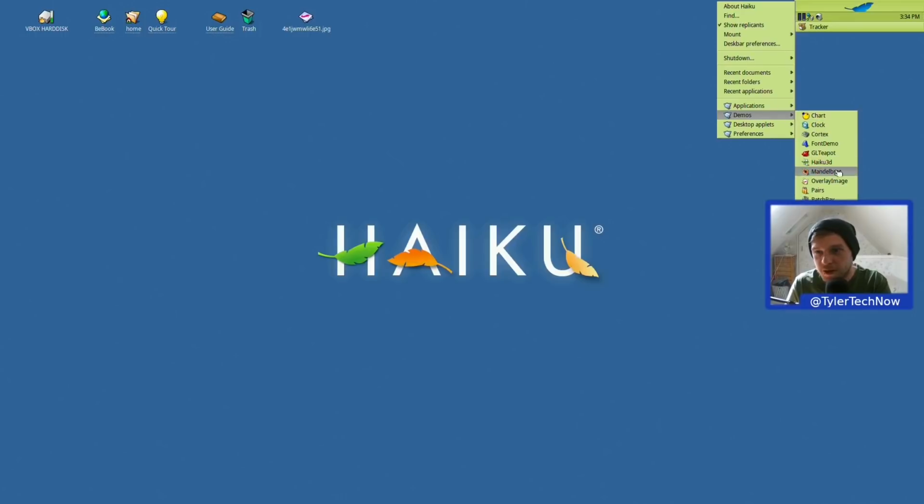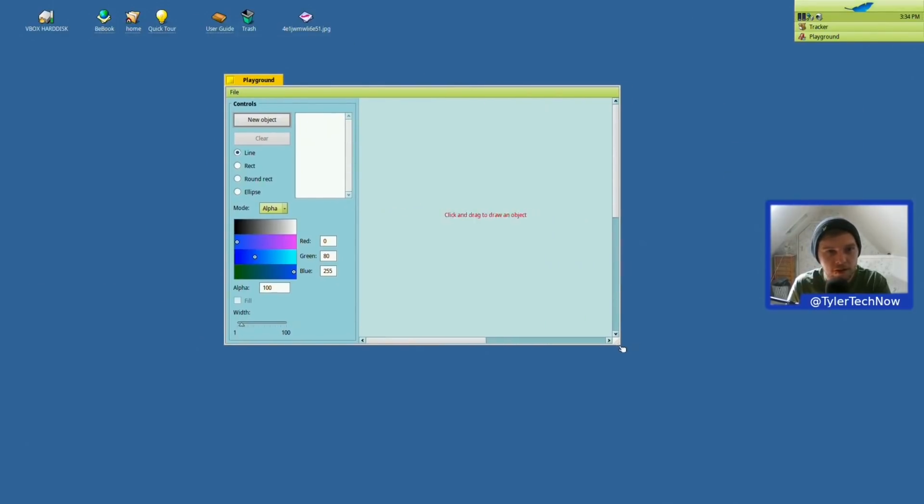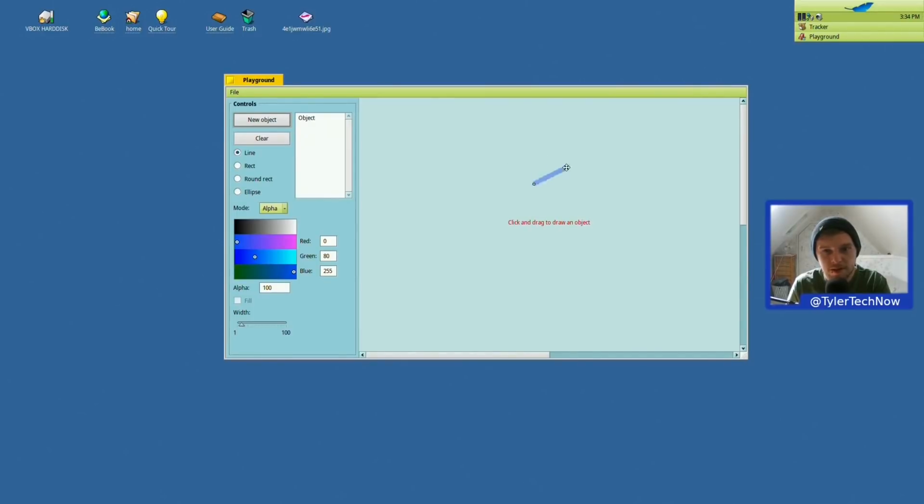Demos. Let's try one of these demos then. So we have Playground. What's this? So is this like something you do with images or something? Red. Okay. I'm sure people know what this is, but I have no idea. Interesting. Let's get out of that.